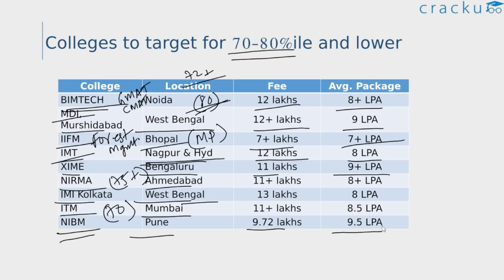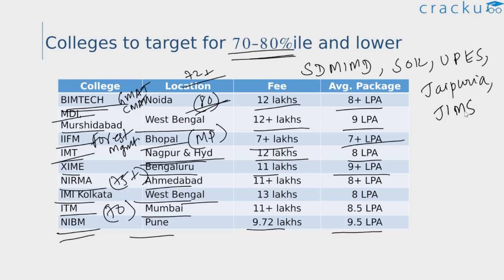And finally, apart from these colleges, you can also apply to other institutes such as Welingkar for other courses. We already discussed the PGDM course of Welingkar, but with lower percentile ranges, you can apply to other courses of Welingkar. Then we have STMIMD Mysore. This is another decent college that you can consider applying to. Then there is SOIL Gurugram, UPES Dehradun, or you can also apply to SIES, CHRIST College Bangalore, IBS Hyderabad, Jaipuria Lucknow, JIMS Rohini, JP, NDIM Delhi. You can also apply to VIT Vellore, ISM Dhanbad, and so on.